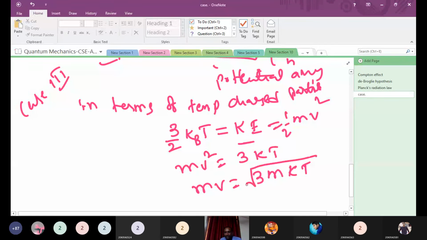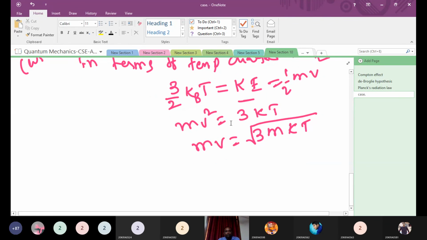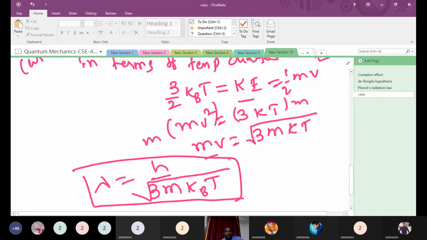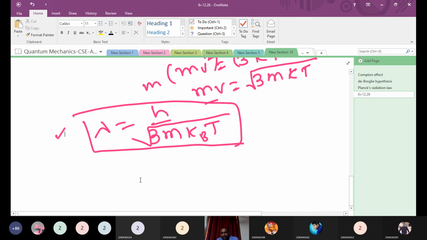I am multiplying m on both sides and taking out mv, so mv is the square root of 3m kT. From there lambda is equal to h by the square root of 3m kB T. This is the expression in terms of temperature. If you know the temperature, you can estimate it, because of temperature also any particle gets some thermal kinetic energy, right?